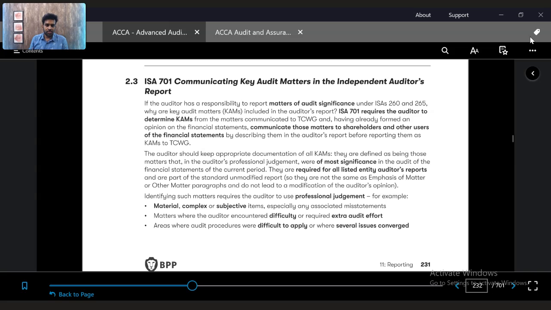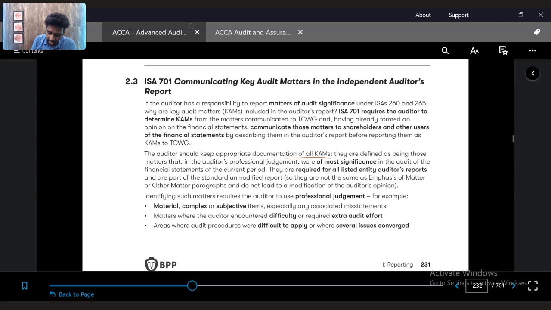Majorly, key audit items would include those having significant risk. The significant risks are definitely the ones that require significant attention from the auditor, right? So definitely that will be part of the key audit matters. So the auditor should keep appropriate documentation of all the KAMs.